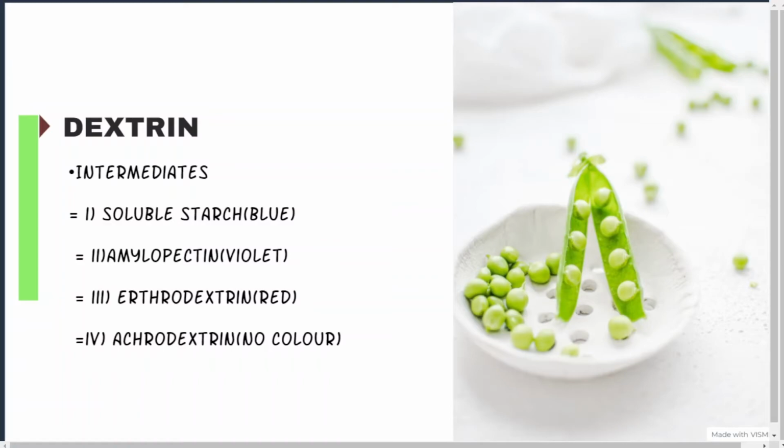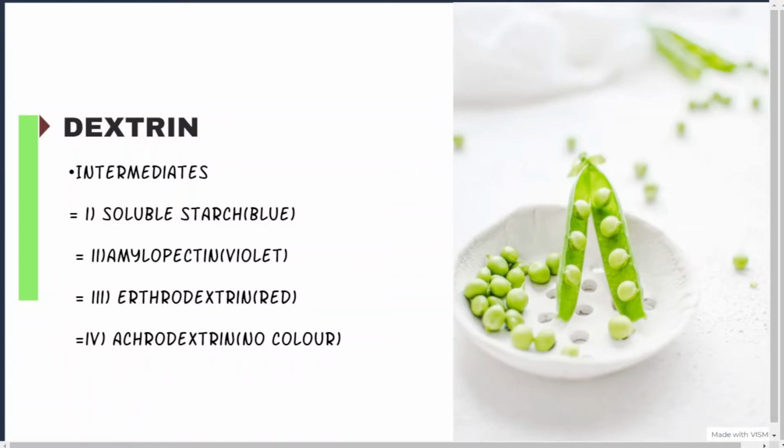Simple. And let me tell you how starch breakdown takes place. It is because of the enzyme amylase, or because of dilute acids.